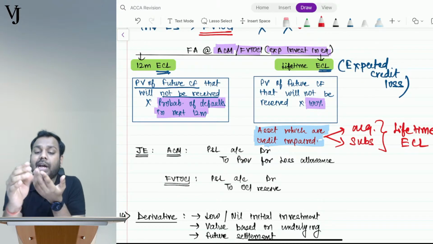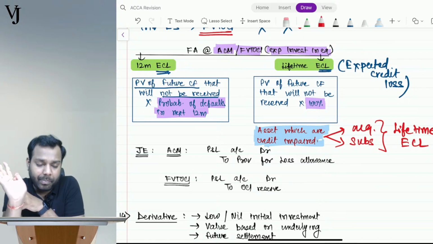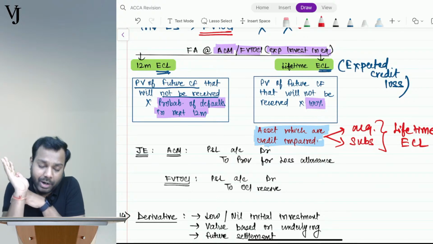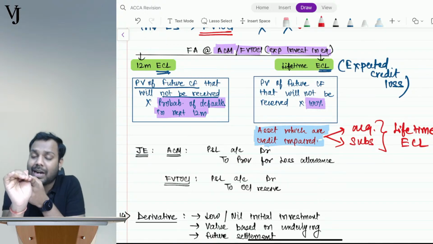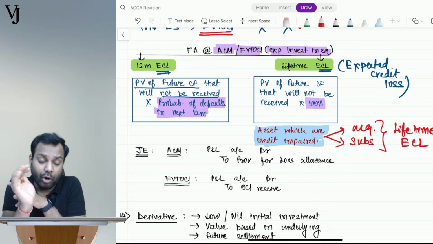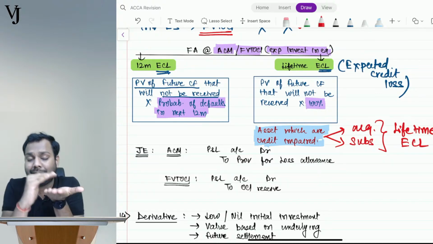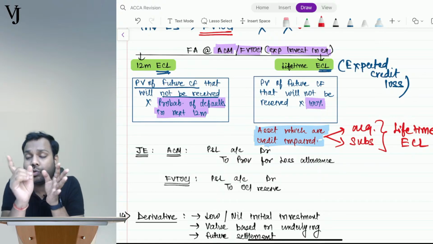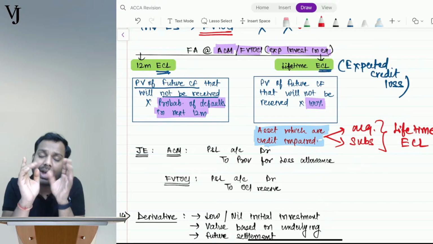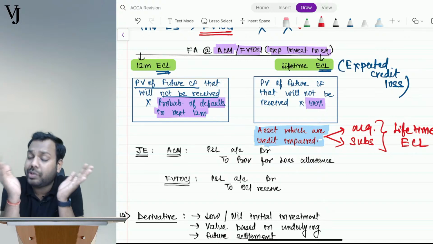Understand what I was trying to say here: whenever we have to test financial assets for impairment, financial assets at FVTPL will not be impaired because they are already at fair value and the impact has gone to P&L. Assets at fair value through OCI will not be impaired because they are already at fair value, but the impact has not gone to P&L, so I will recycle the OCI to P&L. But investment in equity shares measured at FVTOCI will not be impaired, because they are already at fair value. Can I recycle the OCI to P&L? No, because this is not recyclable.